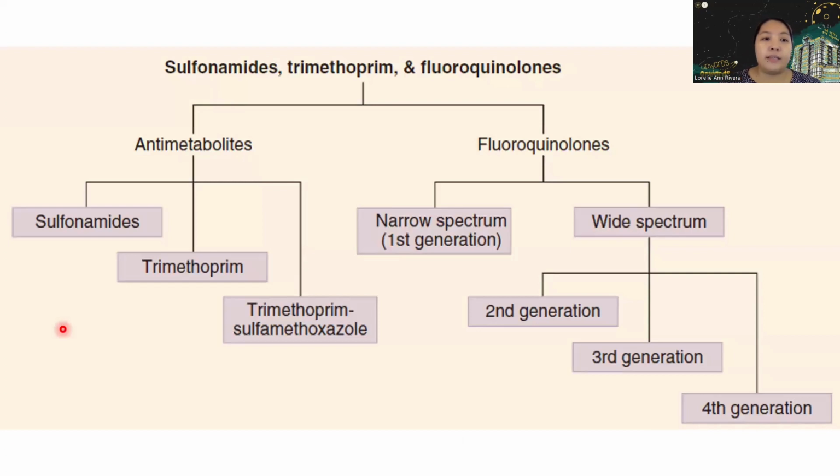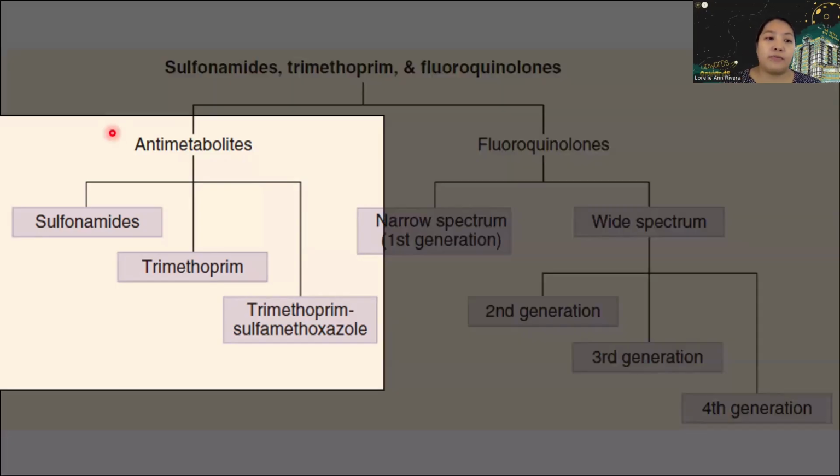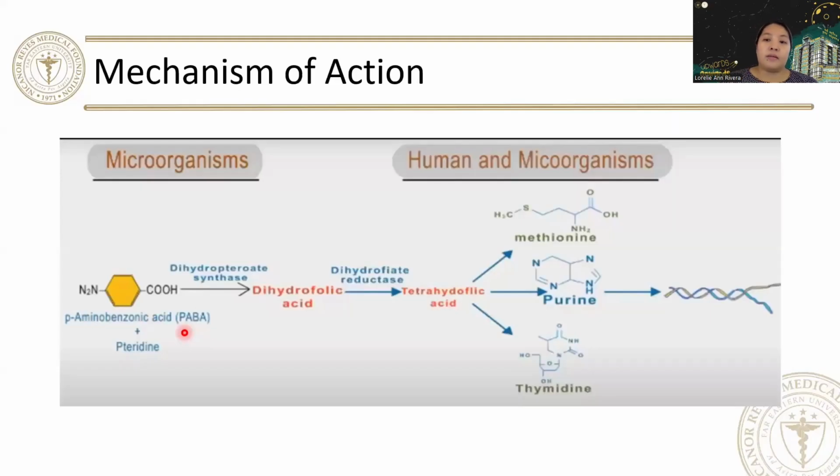So your folic acid inhibitors are your sulfonamides, trimethoprim, and fluoroquinolone. But for this part, we will start first with your sulfonamides, trimethoprim, and your trimethoprim sulfamethoxazole. So sulfonamide susceptible organisms, unlike mammals, cannot use your exogenous folate but must synthesize it from PABA or your p-aminobenzoic acid. So this pathway is thus essential for the production of purines and nucleic acid synthesis.